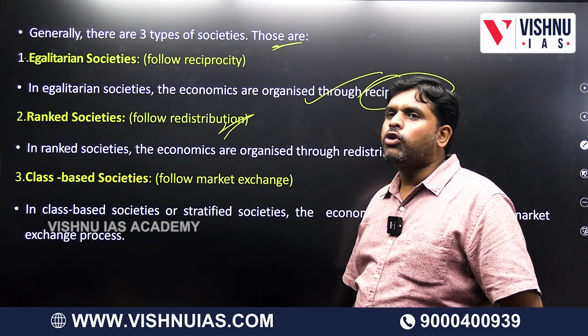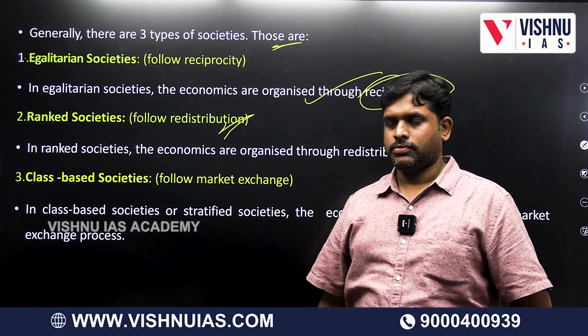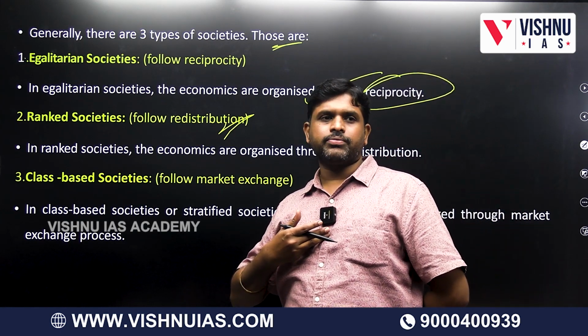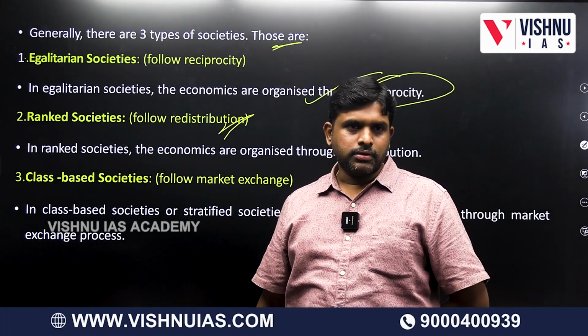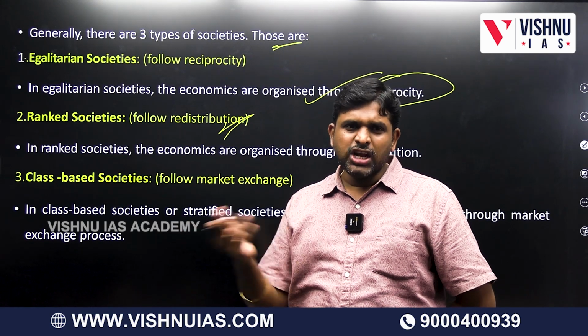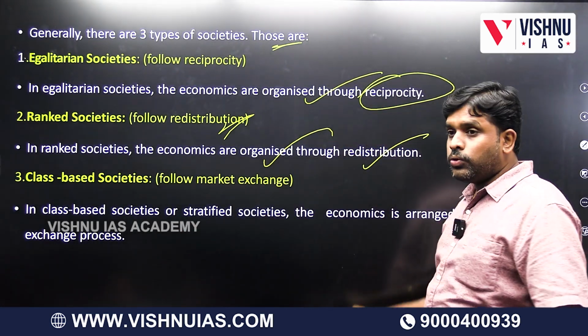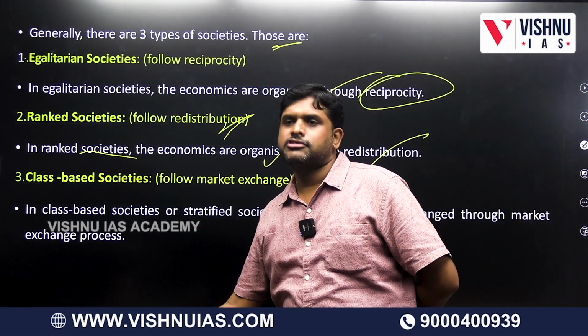Rank-based society follows, rank-based means rulers and non-rulers. Redistribution: the ruler, the state, tax will come. When the tax comes, again he will redistribute. Kingdom, king and non-king, rulers and followers. Economies are organized through redistribution in ranked societies, in kingdoms.